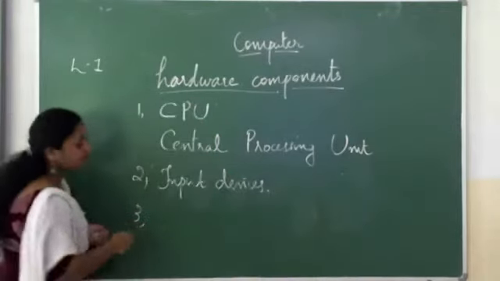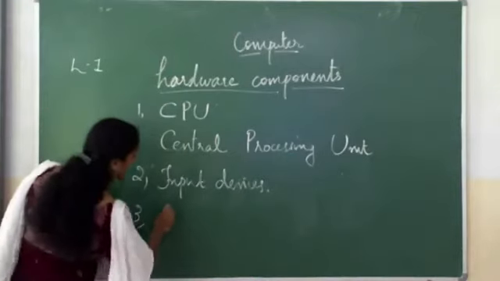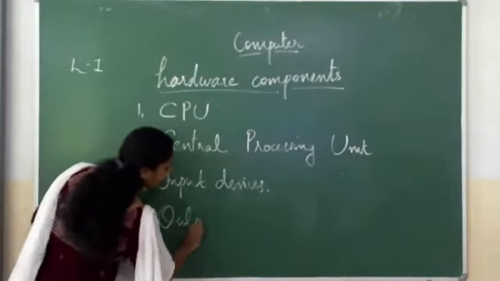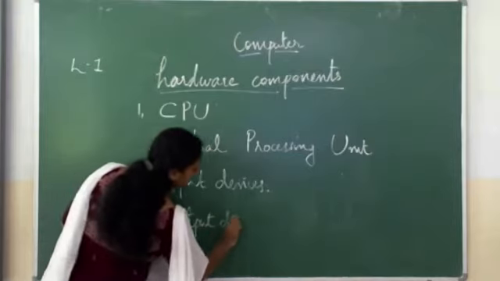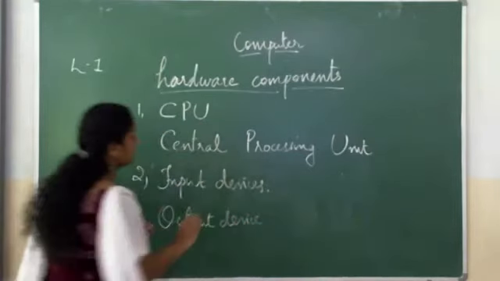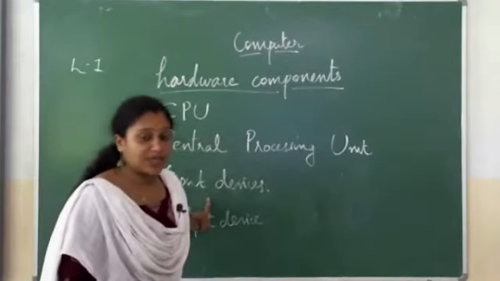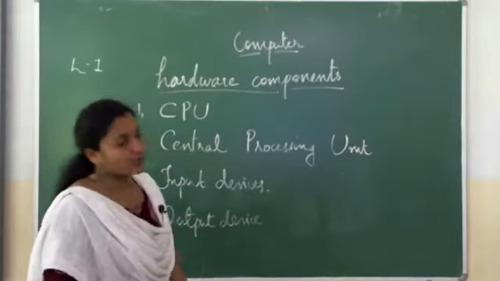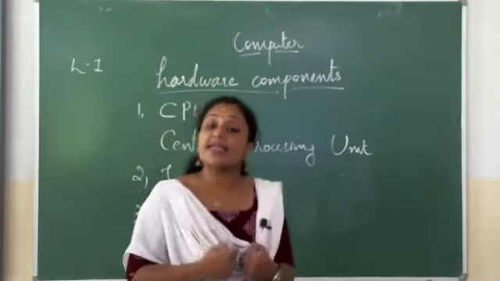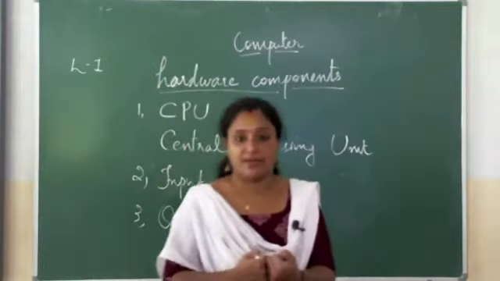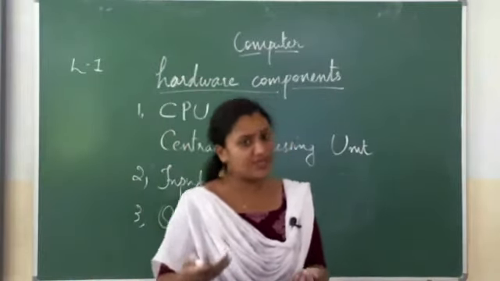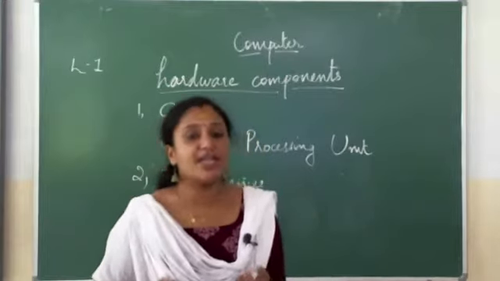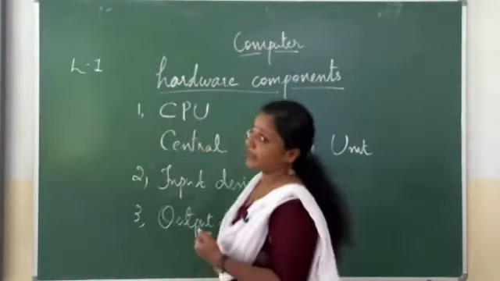The third hardware component is output device. Input devices are used to give instructions into the computer, whereas output devices are used for getting data from the computer. To get the result from the computer, we usually use output devices.